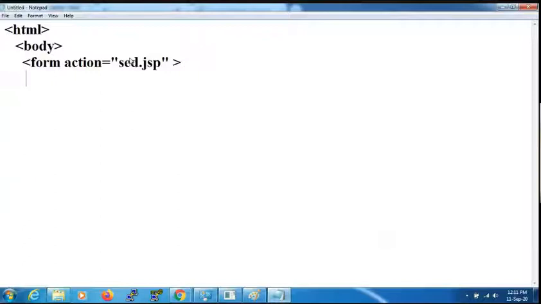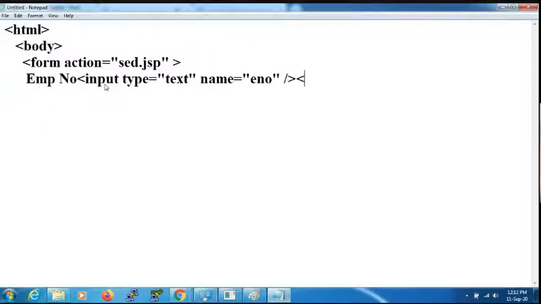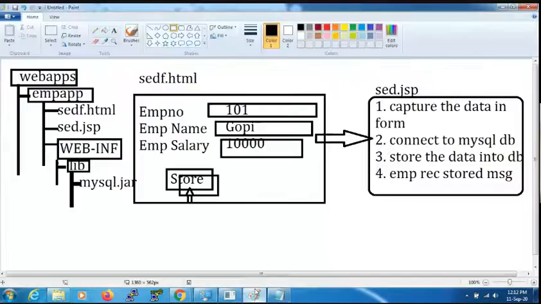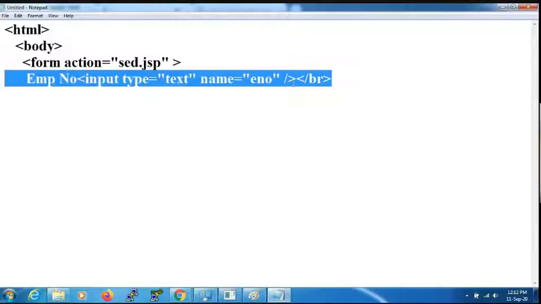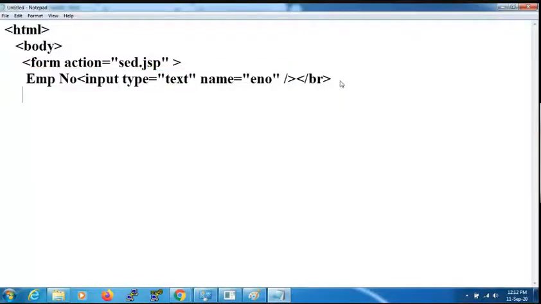Form tag. Then I am writing employee number. I am giving the label name employee number. Input type is equal to text, name is equal to ENO, employee number. Then this is for one text box. According to the diagram I am configuring. There is no time, so I am making it somewhat fast here. But if you have any doubts, let me know. I will explain again, no problem.